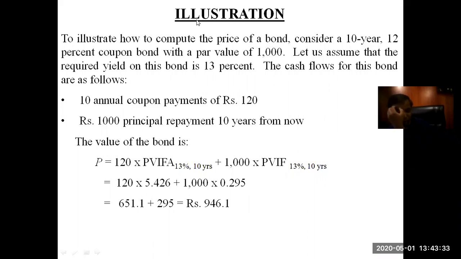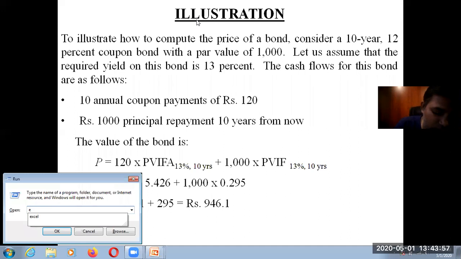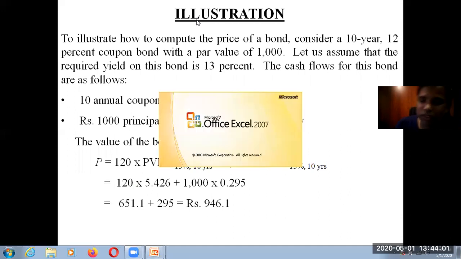The return on investment required by the investors, because on the basis of that only we can discount your future cash flow into present cash flow. So the required rate of return by the investor is 13%, and the cash flow for this bond will be like this. For example, let us go and calculate in Excel also, so that will help us understand.